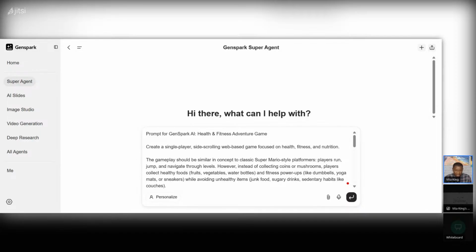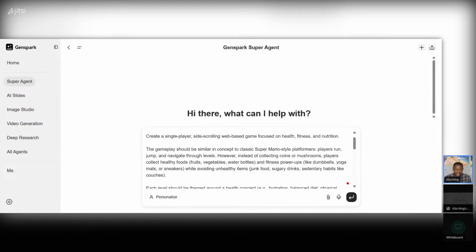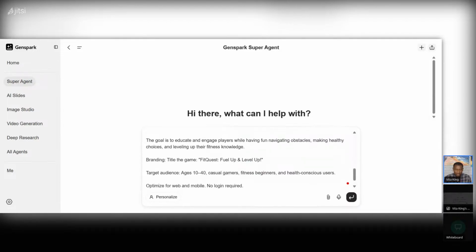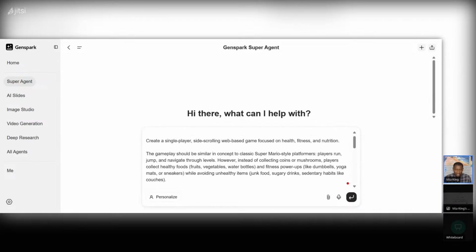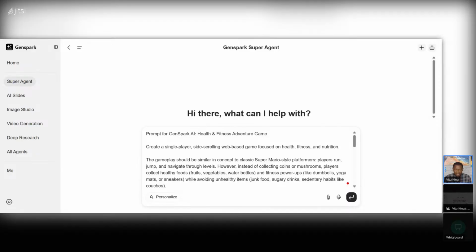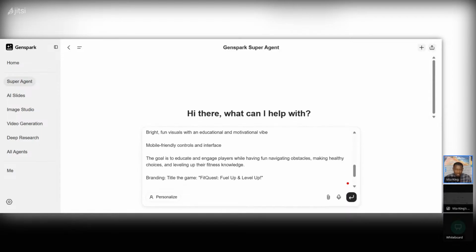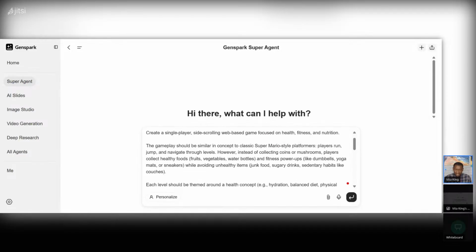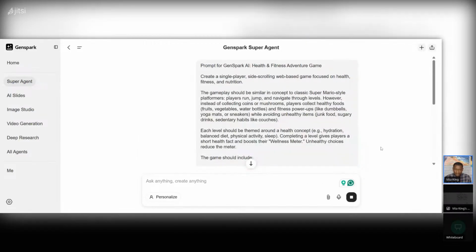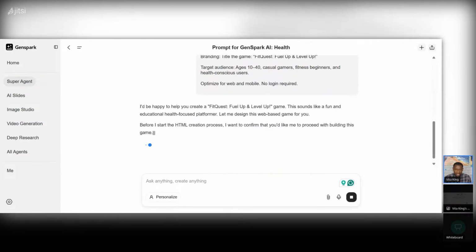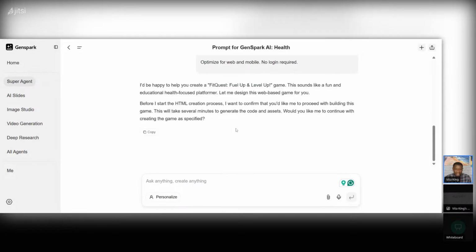So look at this. I'm going to create a health and fitness game. Let's call it health and fitness adventure game. It's going to be a single player game. And then here's the instruction. This is what we call a prompt. This is the prompt that I'm giving the AI. I want to create a single player, side scrolling web-based game focusing on health and fitness and nutrition. And then these are the instructions. This is all you need to do. You've got to have a prompt. And then I'm going to hit enter. Watch this. So here we go. I'm happy to create. So the AI machine is going to work.